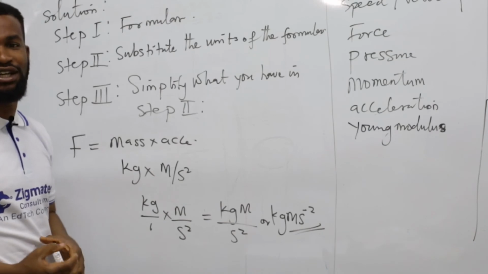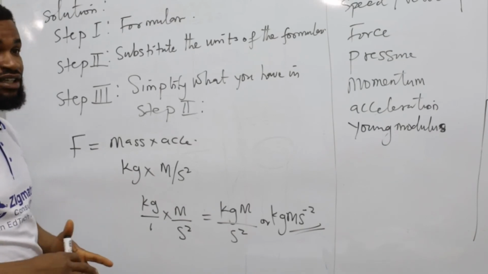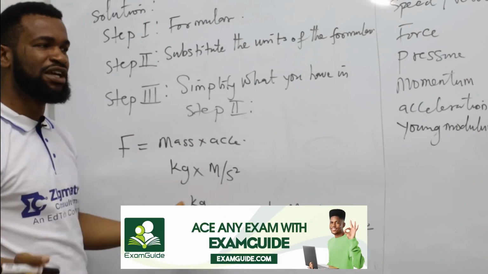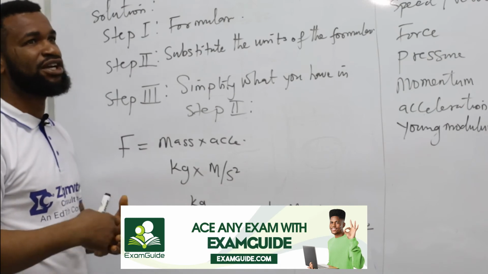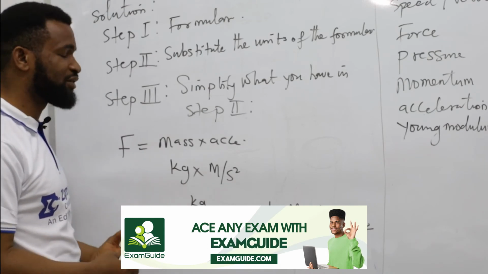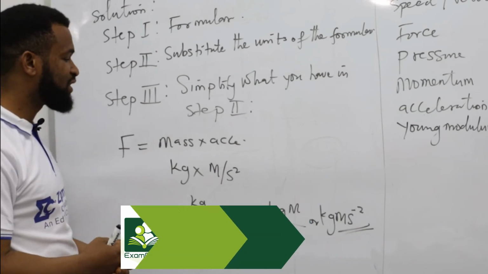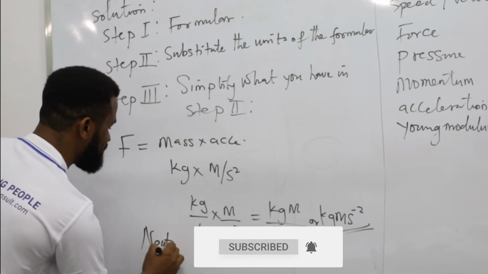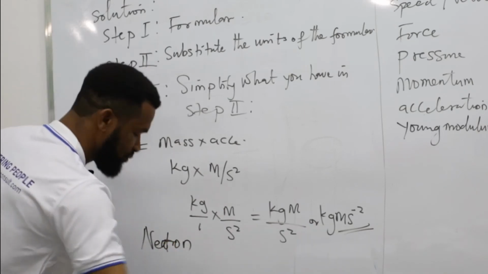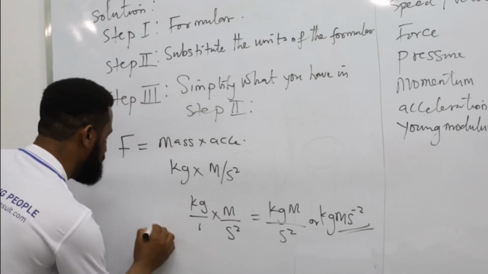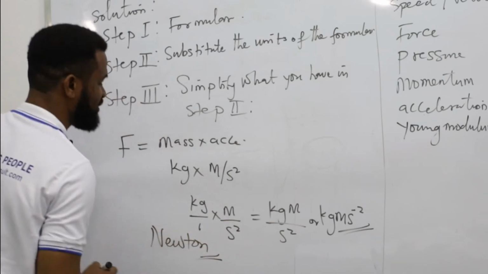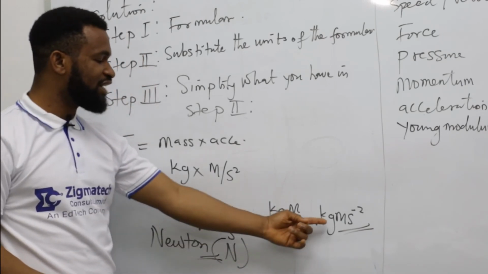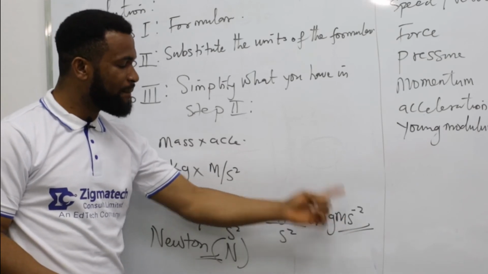However, it is not the SI unit of force, because scientists agreed, since Sir Isaac Newton was a man that explained much about force, they thought it would be very honorable to name the SI unit of force after him. And that is why we say that the SI unit of force is Newton. N, capital N. So you can now say that 1 Newton is the same thing as kilogram meter per second square.